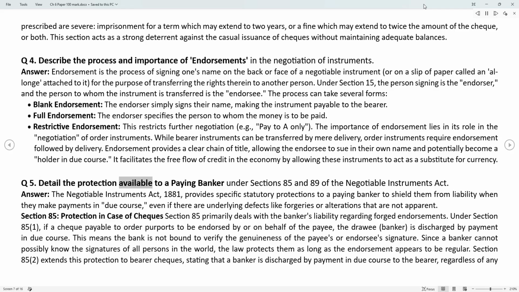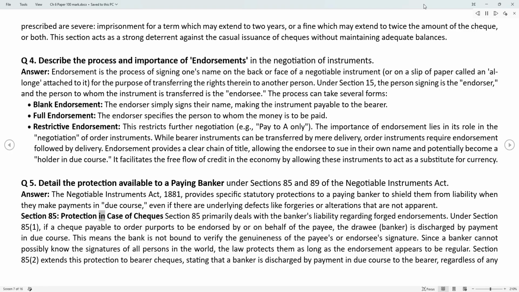Q5. Detail the protection available to a paying banker under Sections 85 and 89 of the Negotiable Instruments Act. Answer. The Negotiable Instruments Act, 1881, provides specific statutory protections to a paying banker to shield them from liability when they make payments in due course, even if there are underlying defects like forgeries or alterations that are not apparent.